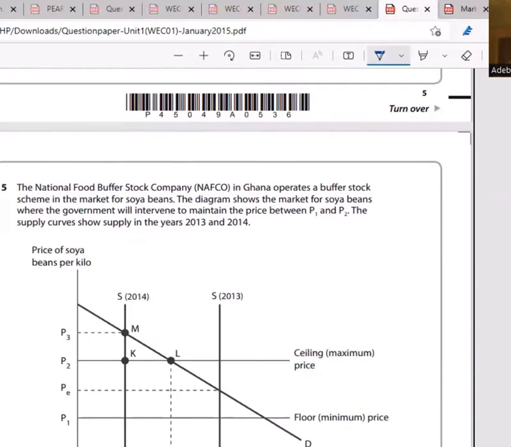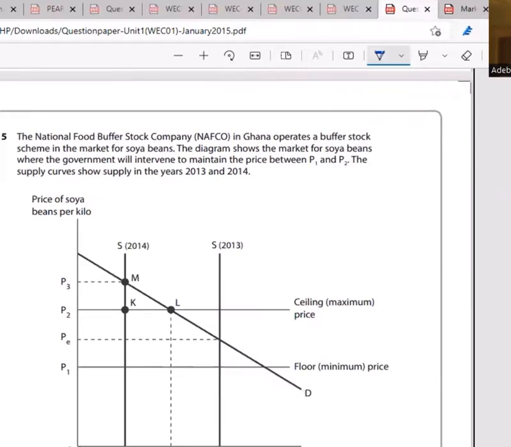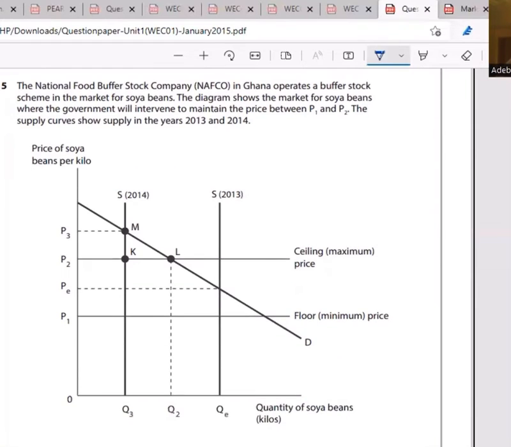So that's about question 4. So go to question 5. Question 5 says, the National Food Buffer Stock Company in Ghana operates a buffer stock scheme in the market for soya beans. The diagram shows the market for soya beans, where the government will intervene to maintain the price between P1 and P2. The supply curve shows supply in the years 2013 to 2014.